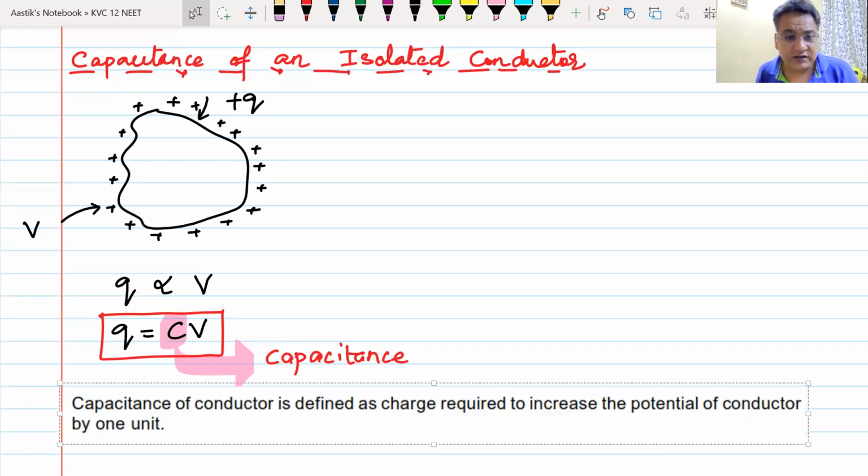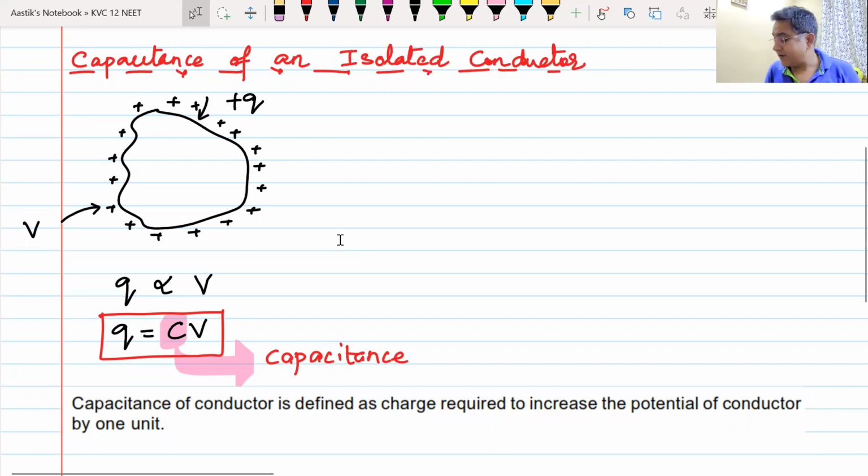Capacitance of a conductor is the charge required to increase the potential of a conductor by 1 unit. So you can now define the capacitance of an isolated conductor in this way.